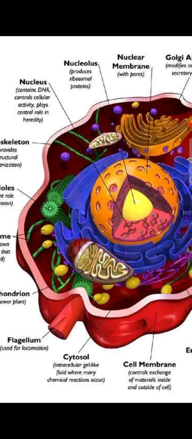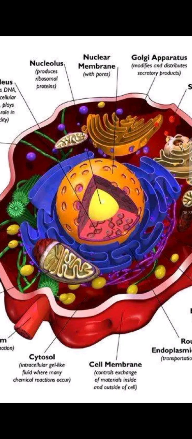For transcription to take place, mRNA comes in, and from mRNA we synthesize different types of proteins. This is performed under the control of the DNA. DNA is the one that's going to control everything like this. Nucleolus produces ribosomal proteins, then the nuclear membrane has pores, and mRNA is going to leave through these pores.